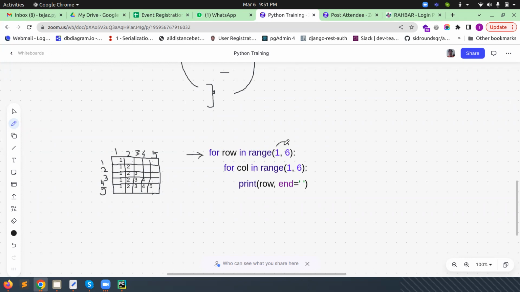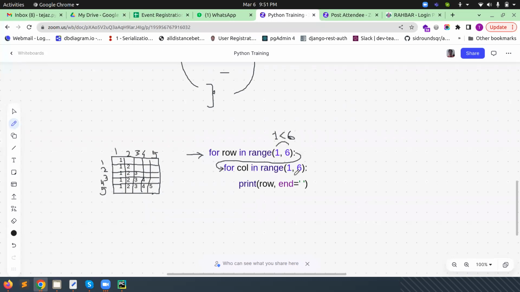So what value will be available here? It will start from 1. It will check 1 is less than 6. What value have we given? This is the stop value. So it will check 1 is less than 6. It is true. So when the condition is true, automatically the control will come inside this inner loop. Okay, now it will check for column in range 1, 6.